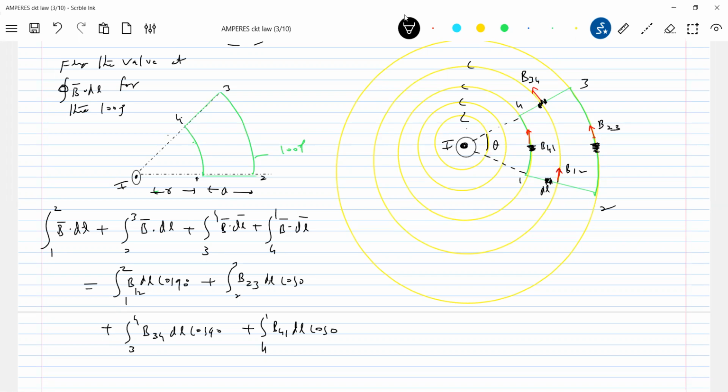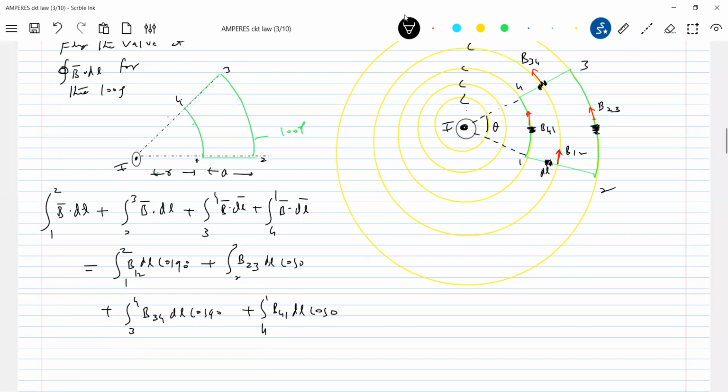Can you solve this further? How much should it be equal to? The first term will be 0. Next, 2 to 3 it is. So what is the value of B for 2, 3? Let's assume we assumed R and A. What is the magnitude of the magnetic field at this particular point?